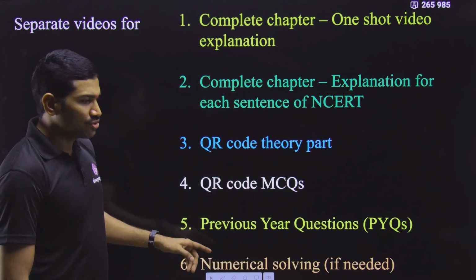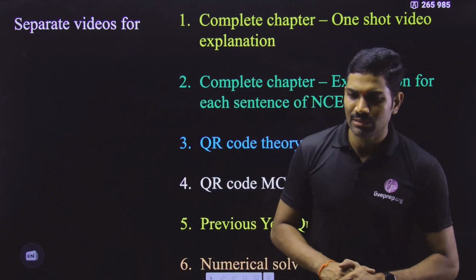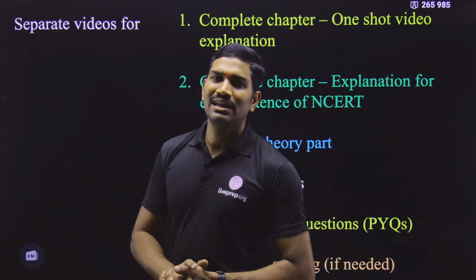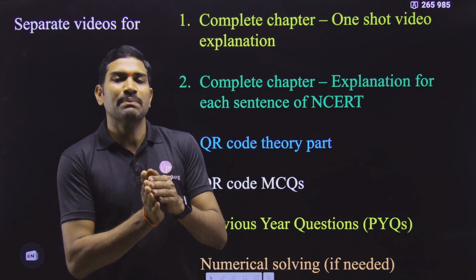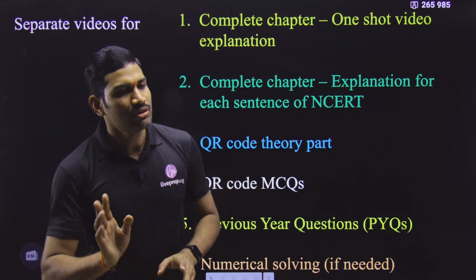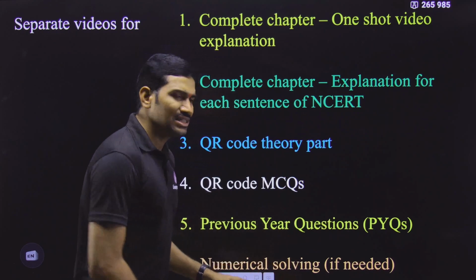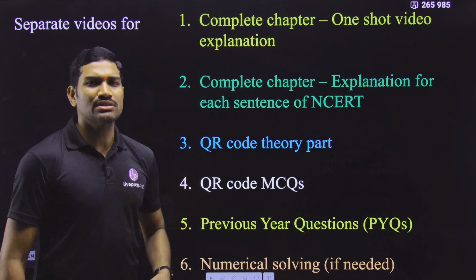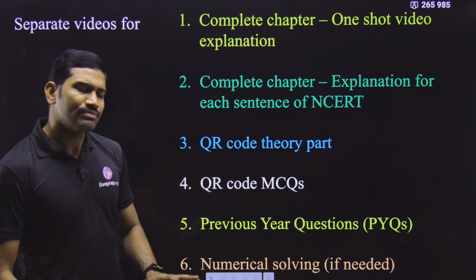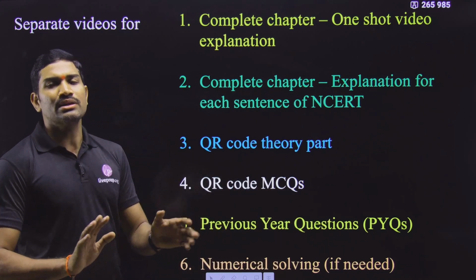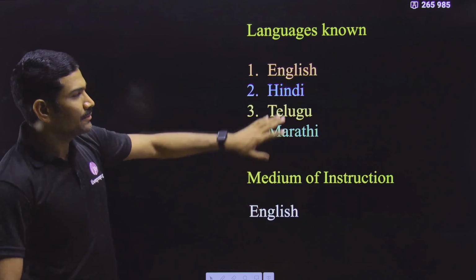And not only this, we will also discuss the numericals. Are numericals needed for each and every chapter of biology? No. Numerical related chapters are very few. If a particular chapter has some numerical questions, definitely we will have separate videos for that numerical solving. Generally genetics, and some numerical questions based on the cell cycle and cell division chapter, are possible. Wherever these numericals are there, we will discuss the numerical part in a separate video. In this way, we are planning our complete preparation.